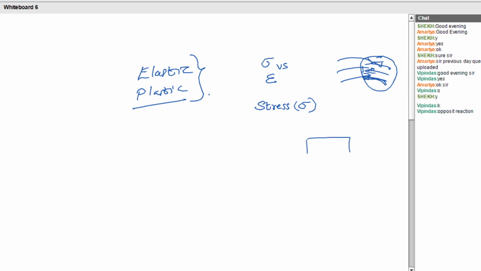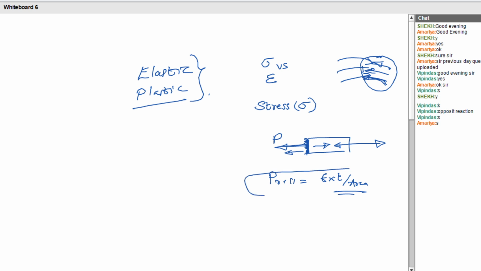So if you are giving a tensile load to a material, what does the material do? It will resist that movement in this direction, right? That means the material offers a force in this direction. Here you can see that the applied pressure is this P, applied on this area. So what is pressure? Pressure is external force by area.